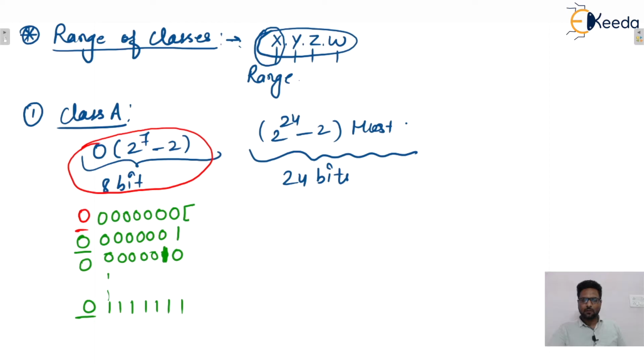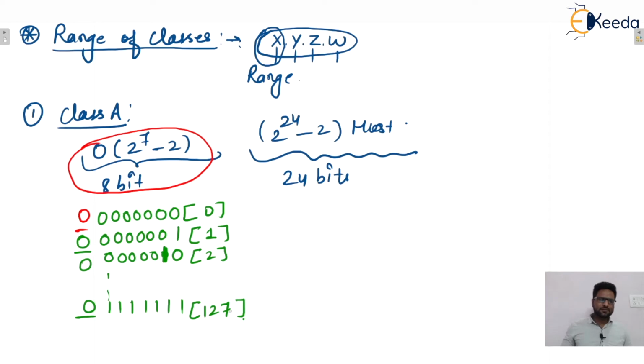So smallest value possible for this octet is, if we convert it into decimal value, that is 0. Next one, this one will be 1, then this one will be 2, and last one will be, we can say that 127, isn't it?